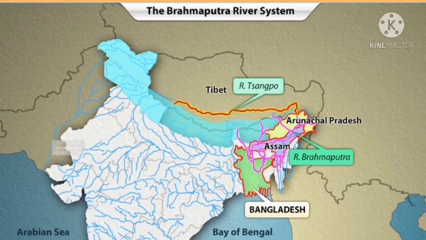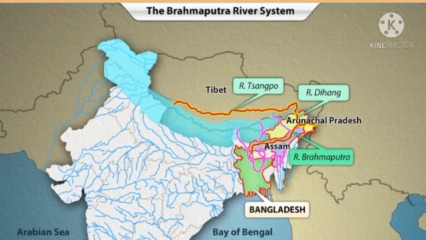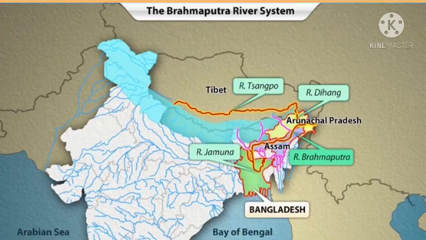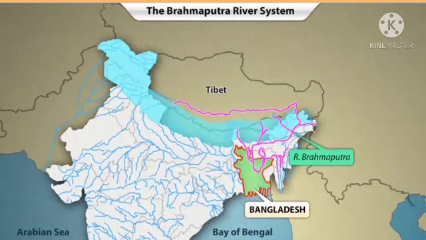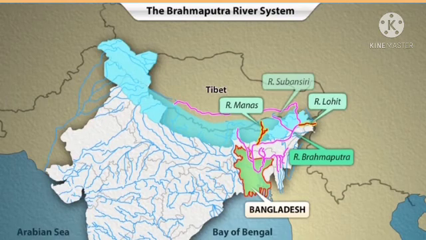It is known as Sangpo in Tibet, Dihang in Arunachal Pradesh, Brahmaputra in Assam, and as Jamuna in Bangladesh. In India, the main tributaries of the river are Manas, Lohit, and Subansiri. The tributary Teesta meets the Brahmaputra River in Bangladesh.